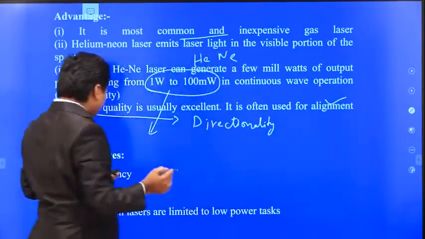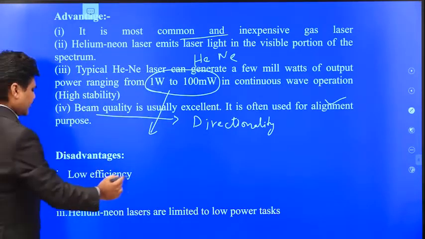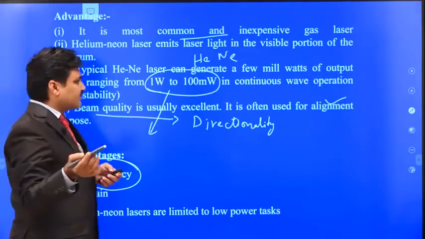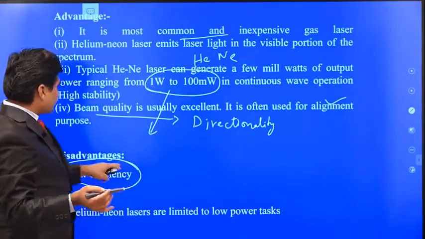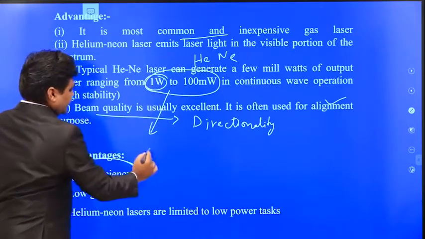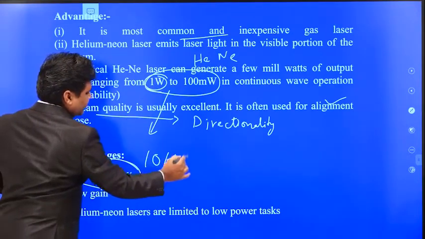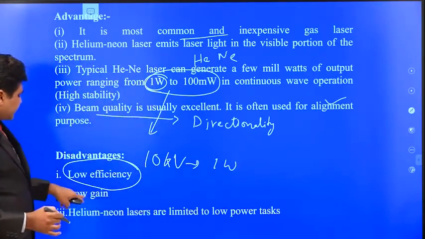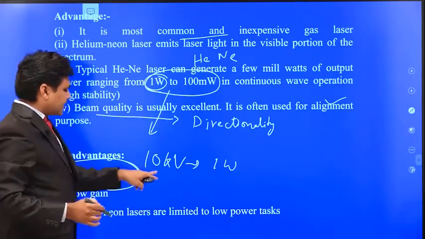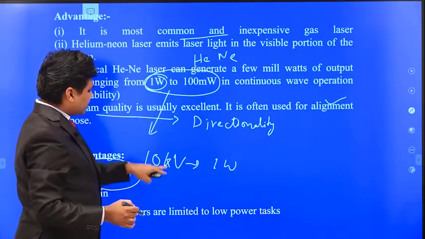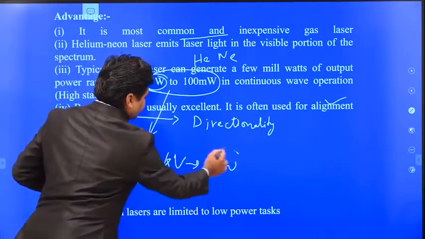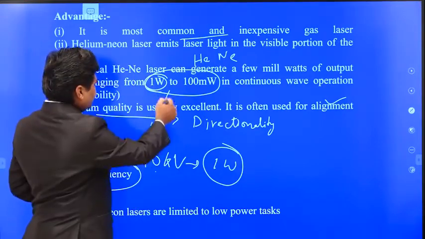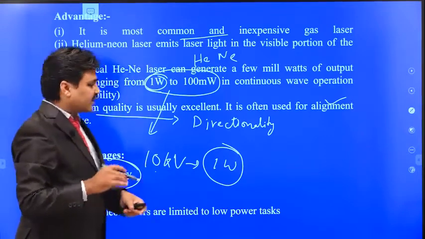The disadvantage is low efficiency, because we apply a lot of electricity for the electric discharge, but the output power is very small. If we apply 10 kilovolts, we get only 1 watt. That means its efficiency is very low, and the gain is low, because we give high input but get low output. So it is limited to low power tasks, and we cannot use it in industry.